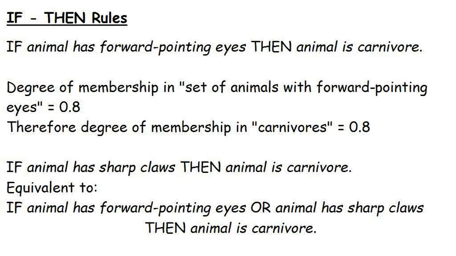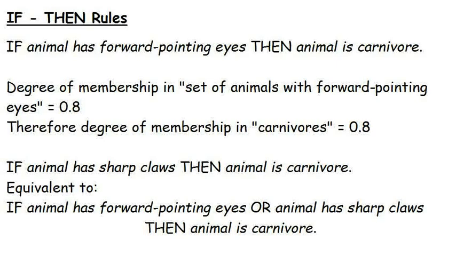If the same conclusion appears in more than one rule, such as the animal is a carnivore, then that is equivalent to a single rule with the 2 premises joined by or. In the example on screen, common sense suggests that the 2 rules given can be combined into one, namely that the animal is a carnivore if it has forward-pointing eyes or it has sharp claws, or both, of course.